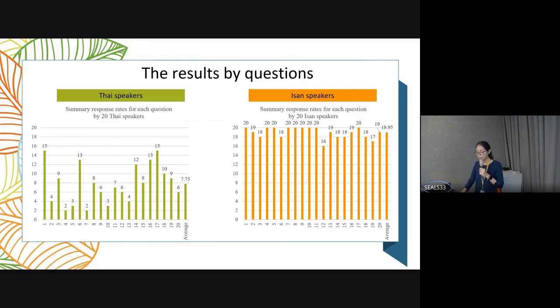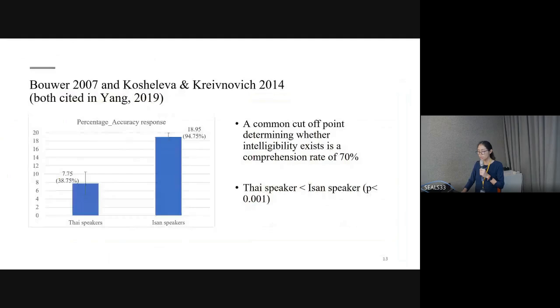So what we found for the result, we will look at the average score. This is the average score: 7.75 for Thai speakers, 18.95 for Isan speakers. So this is the overall result that we found. But how do we know how much they differ from each other, and what is the common cut point?